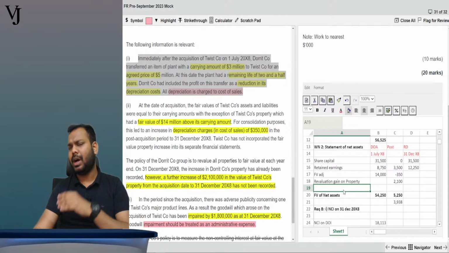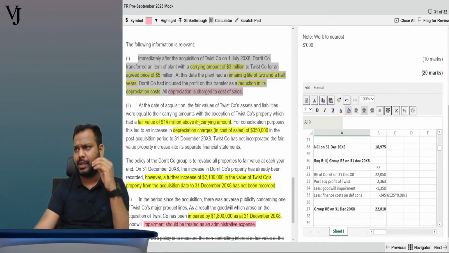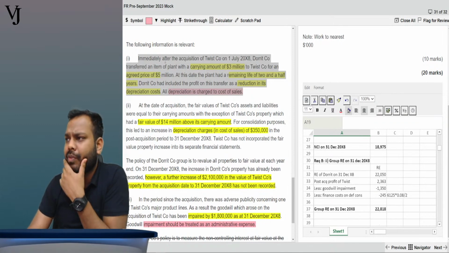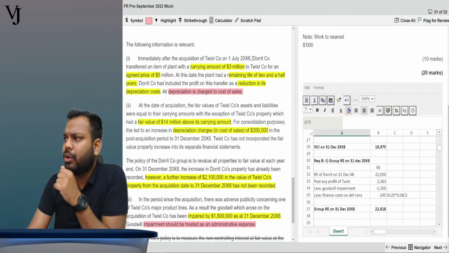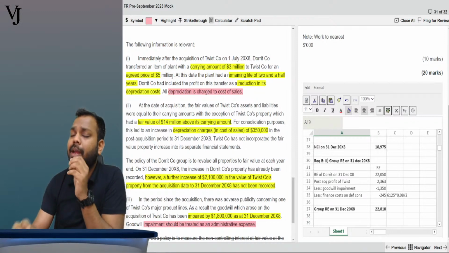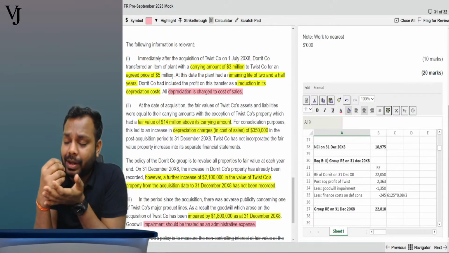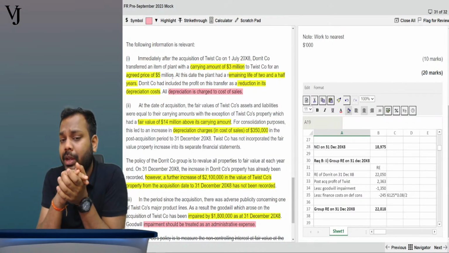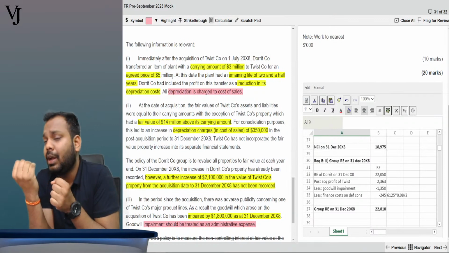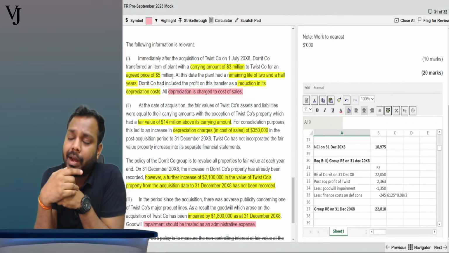Immediately after the acquisition of Twist company on 1st July 20x8, Dorit company transferred an item of plant with a carrying amount of 3 million to Twist company for an agreed price of 5 million. Meaning thereby the Dorit company, the parent company, transferred a non-current asset of 3 million to the subsidiary at 5 million, earning a profit of how much?